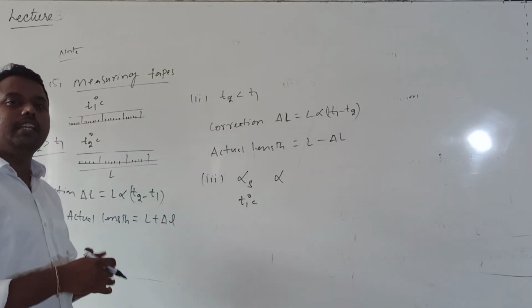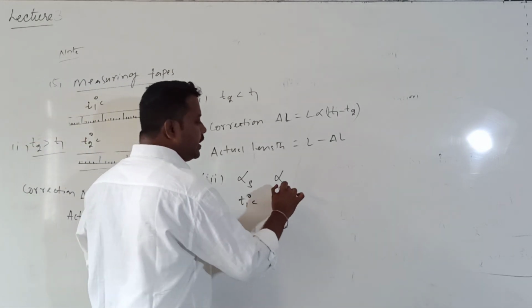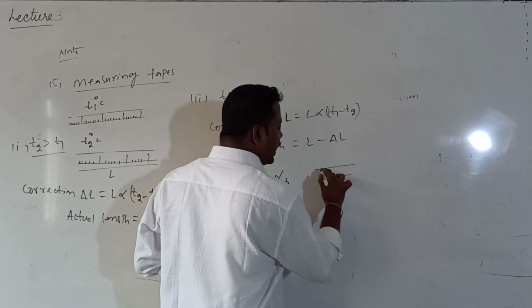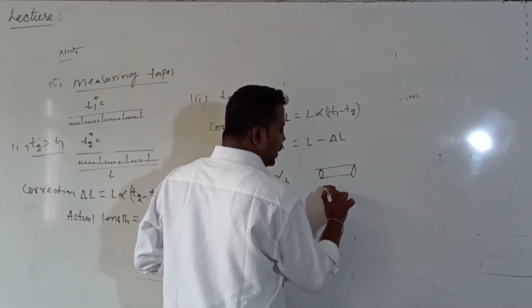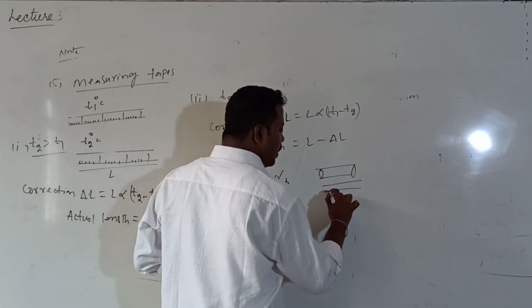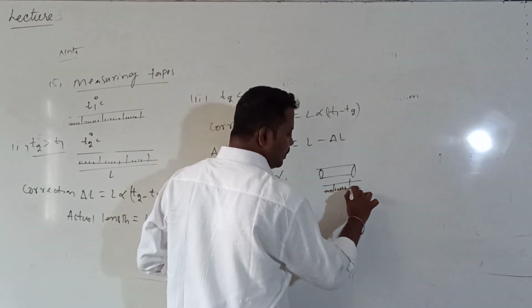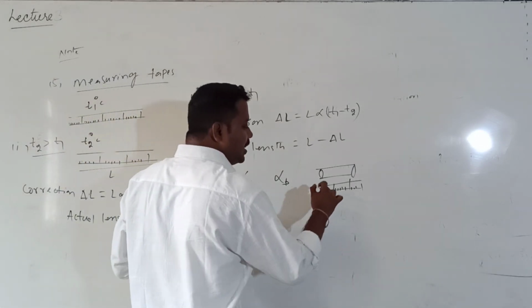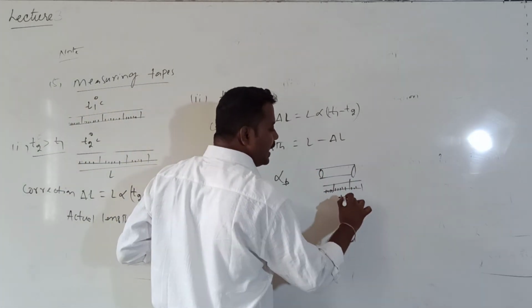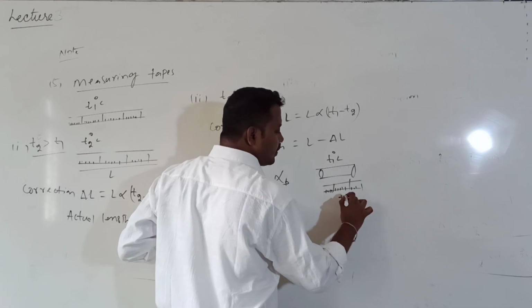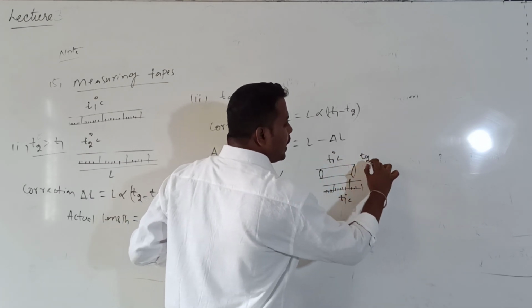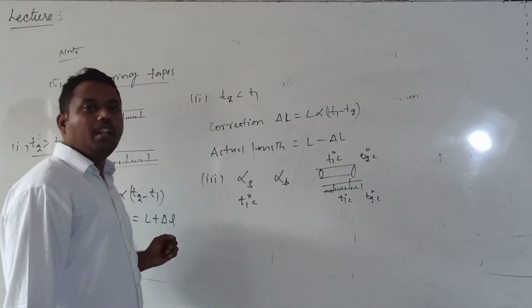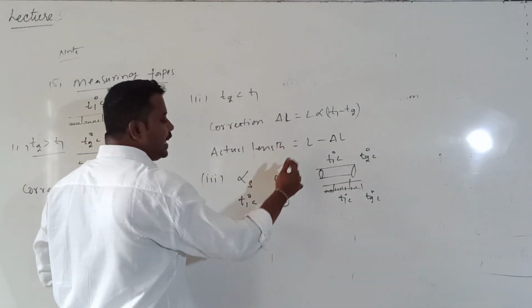I want to measure the length of the rod. The rod's coefficient of linear expansion is alpha b. What does it mean? A rod is given to you, and I tell you to measure this rod using a measuring tape. Initially the rod and tape are at a temperature T1 degrees Celsius. Suddenly the temperature rises to T2 degrees Celsius. At that time, what is the reading of this measuring tape?